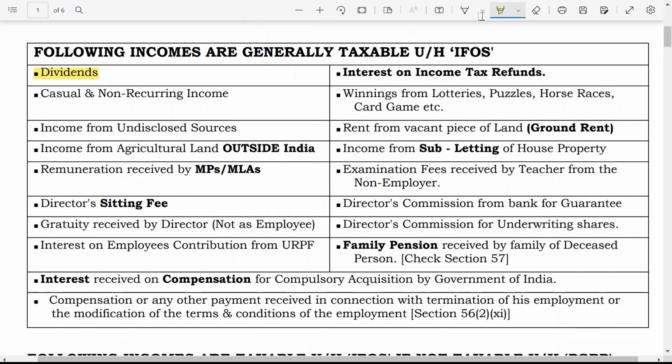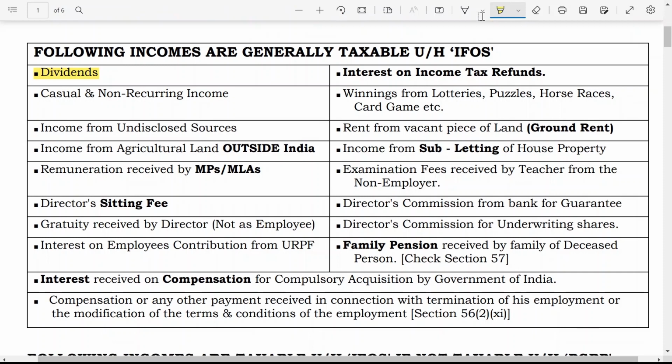Second one, casual and non-recurring income. Casual and non-recurring income means income which you have received casually, and it is not in the nature of your regular income. It is non-recurring, meaning it does not recur on a frequent basis. That income is also taxable under the head income from other sources.